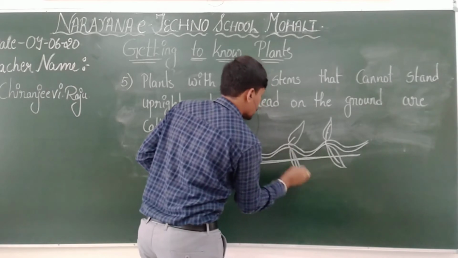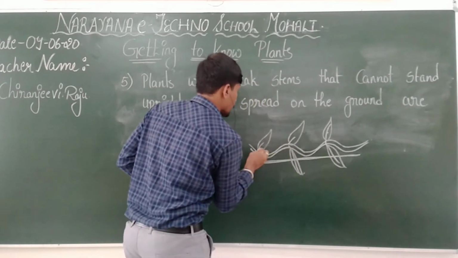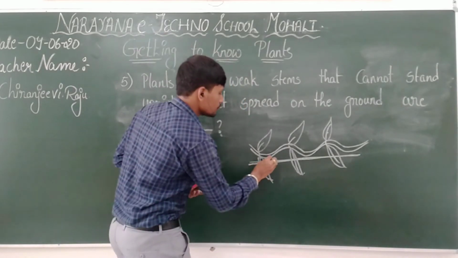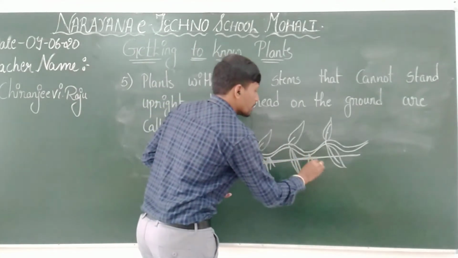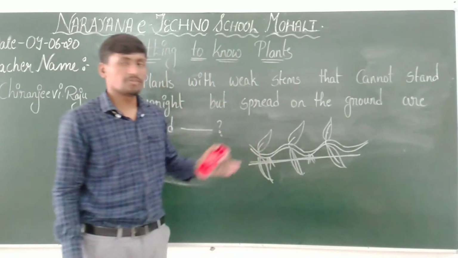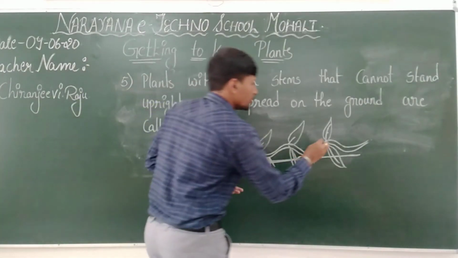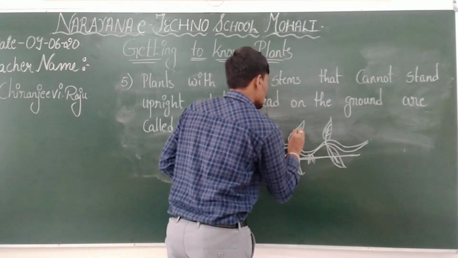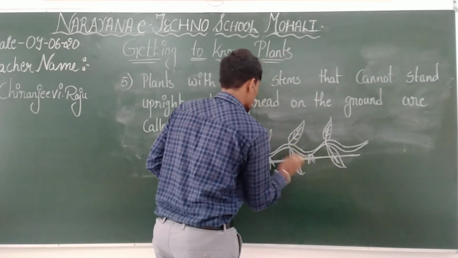So if you take some plants like pumpkin, watermelon, in that kind of plants, you can see that the stem is very weak, and it used to be creeping on the ground. Okay.